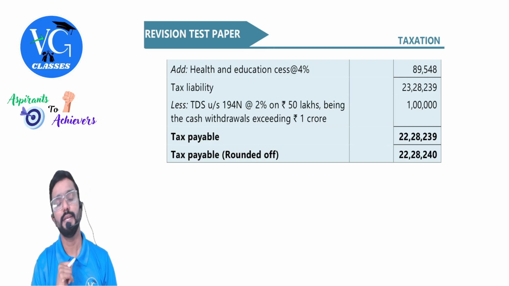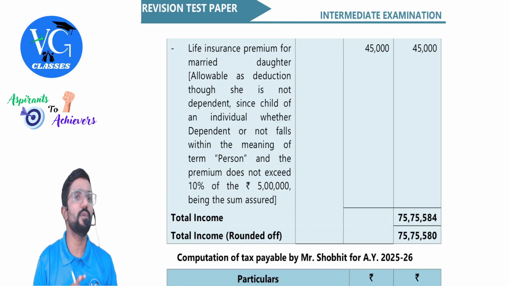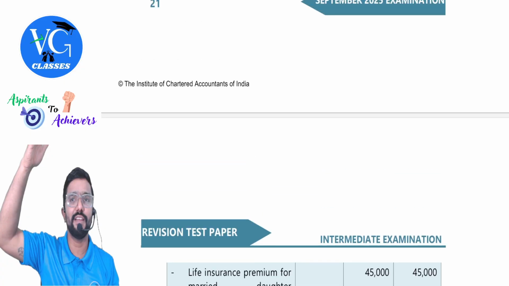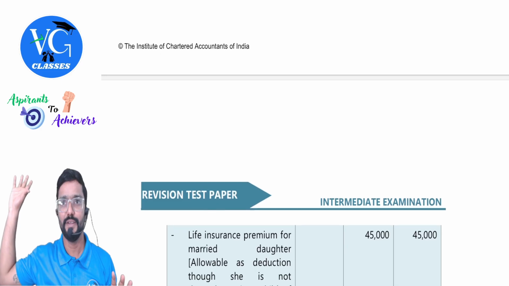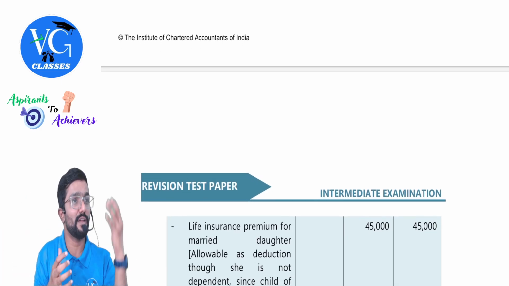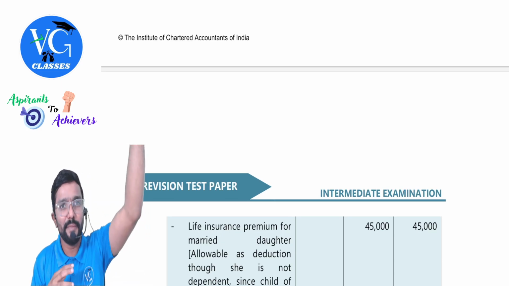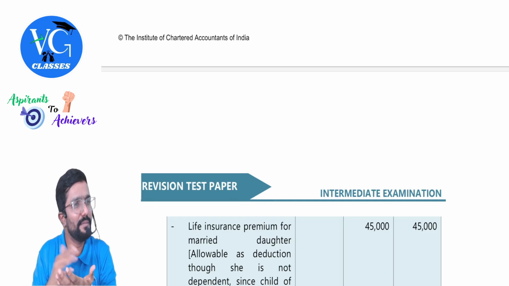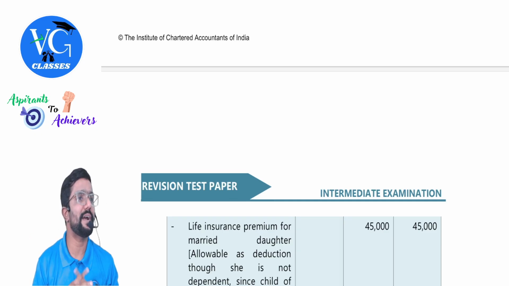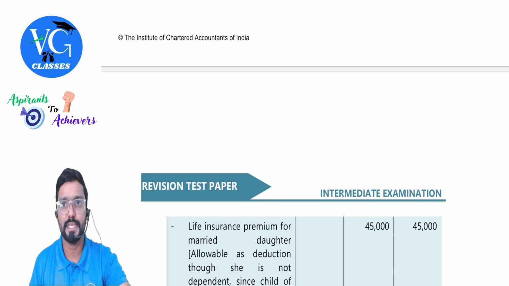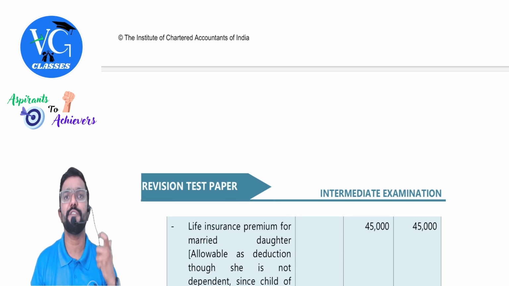Got it? Yes. See, while writing the answers, guys, especially while computing total income, don't do it like how they have shown here. Too lengthy a calculation you can see here. All the explanation they have given here itself. Better give it by way of a note. When we were covering the total income questions, wherever required, I had given a note. Hope you remember. Do like that, because when the main answer becomes too lengthy, it becomes difficult even for the evaluator. Clear? So try to give the explanation wherever required by way of note, guys. Is that clear? So this was the direct tax component from September 2025 RTP.